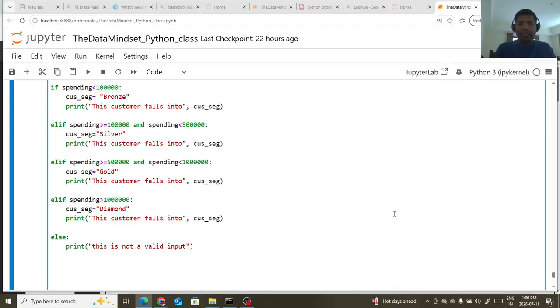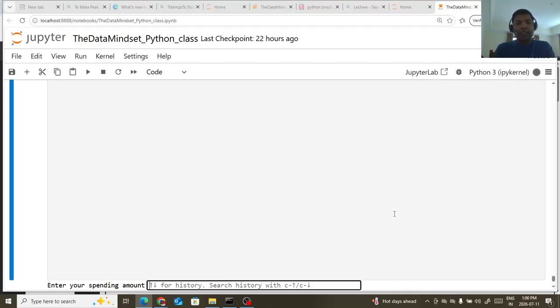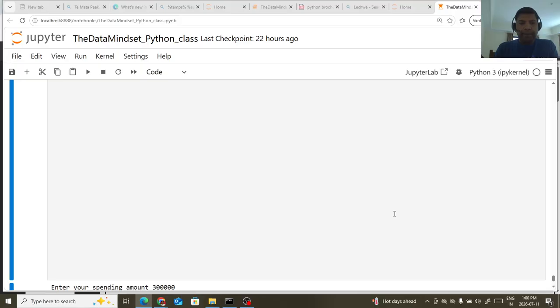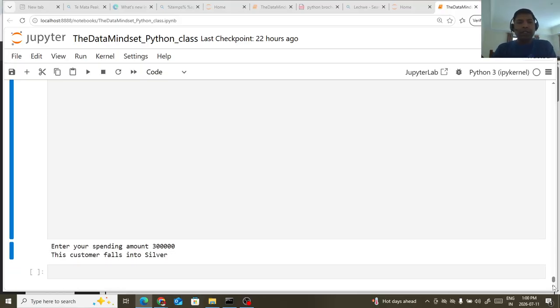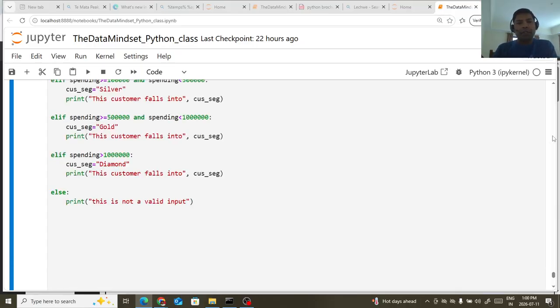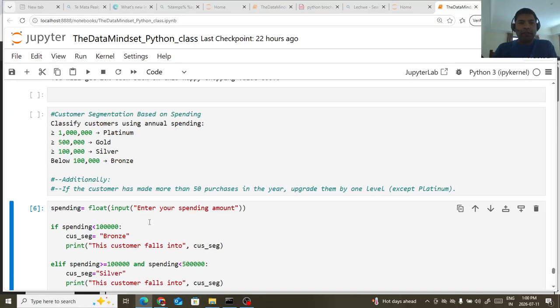Okay, let's say I execute it, and this time I'm entering spending of, let's say, 3 lakhs. So what is the output we are getting? This customer falls into silver.